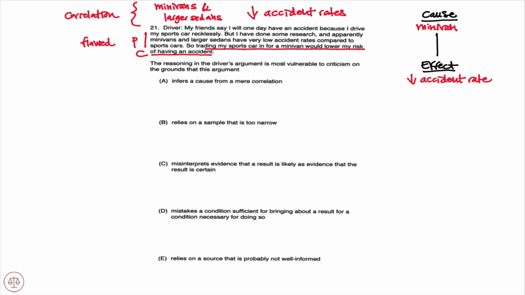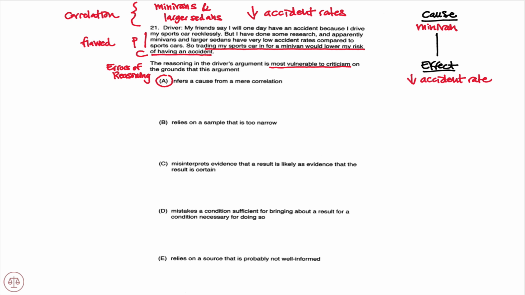Taking correlation for cause and effect. So looking at the question stem, the reasoning in the driver's argument is most vulnerable to criticism on the grounds that this argument, again, most vulnerable to criticism. We have another errors of reasoning question. So looking for an answer choice that explains this flaw of mistaking a correlation for cause and effect, we go to A, infers a cause from a mere correlation. Clearly that is the flaw, so A would be the correct answer.